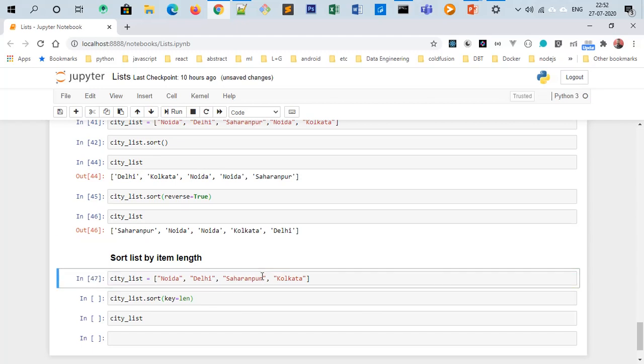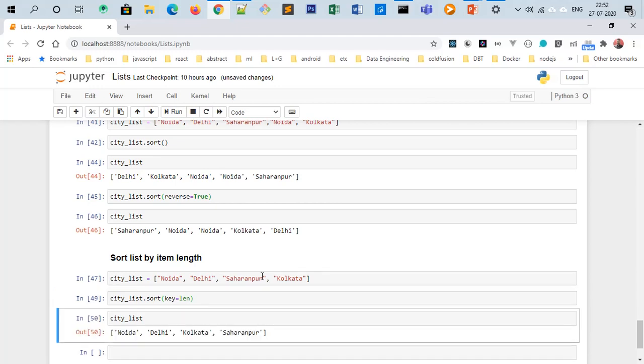So if you run city_list.sort and we are passing key equals to len, it will check the length of each item in the list. Then city_list prints Noida, Delhi, Kolkata, and Saharanpur.